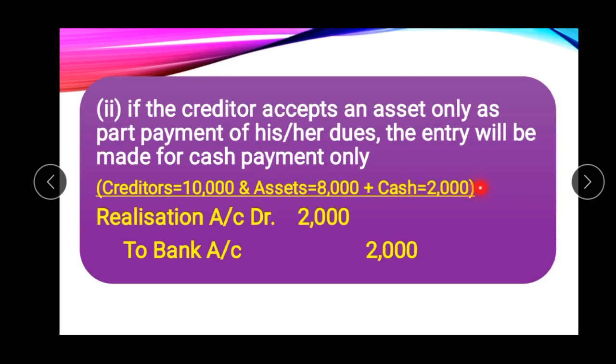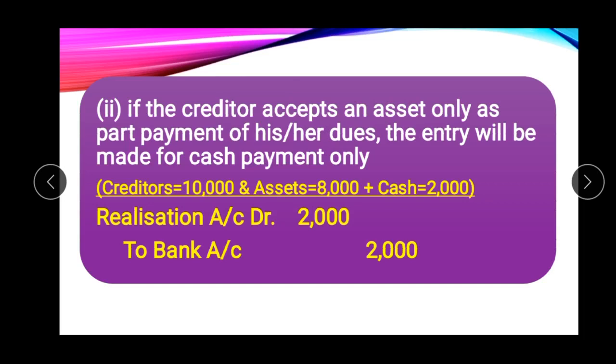Cash is given 2,000. So here the journal entry will be passed only for the cash payment, that is for 2,000 only. No journal entry will be passed for the transfer of asset.